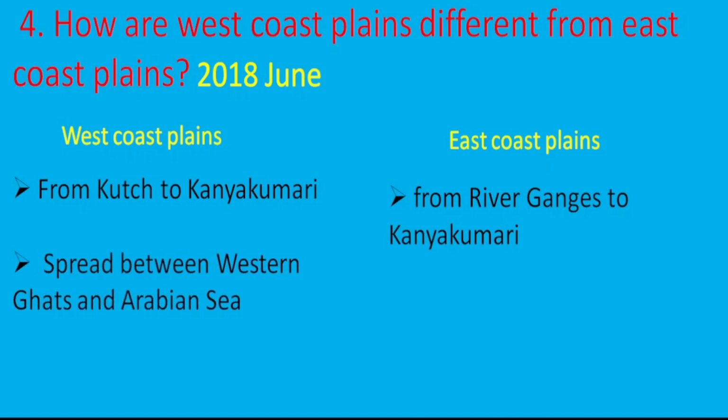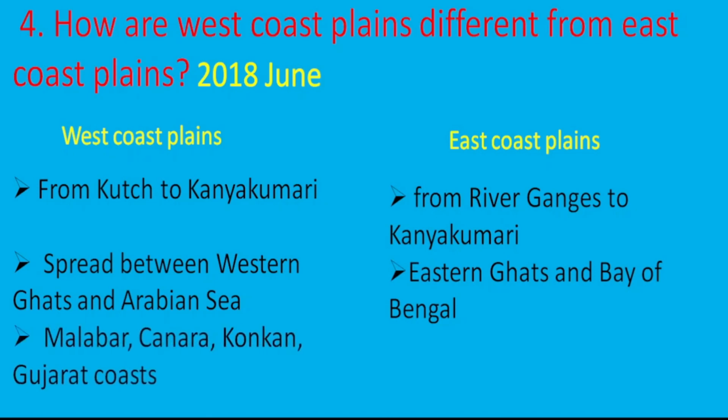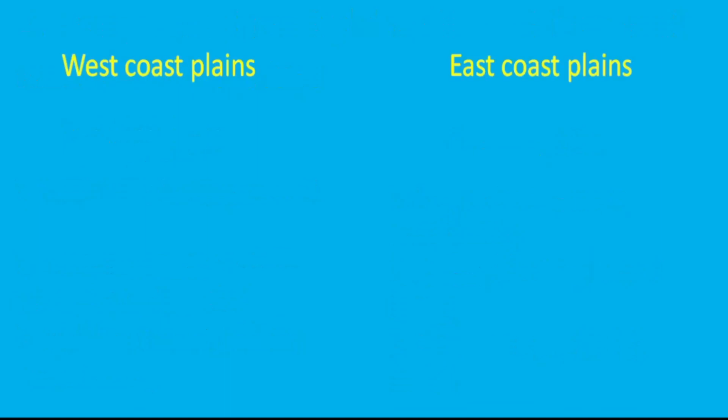Second point: spread between the Western Ghats and Arabian Sea, and the Eastern Ghats and Bay of Bengal. The West coast has Malabar, Canara, Konkan and Gujarat coasts, whereas the East coast has Coromandel and Utkala coasts.